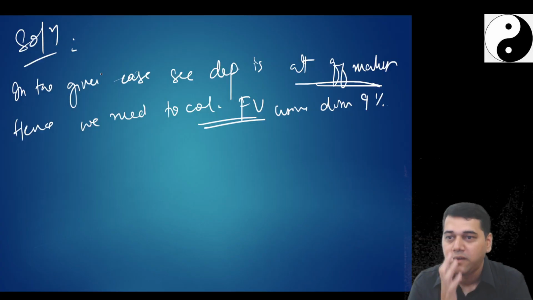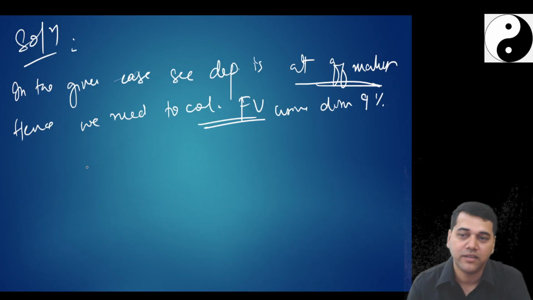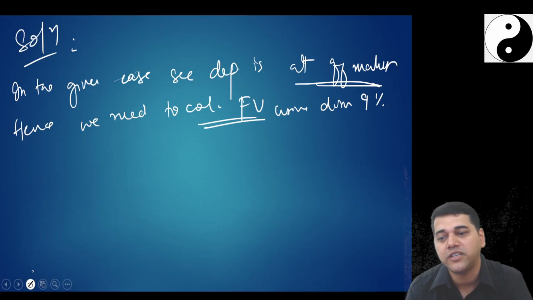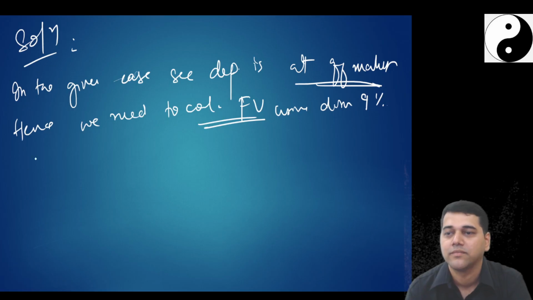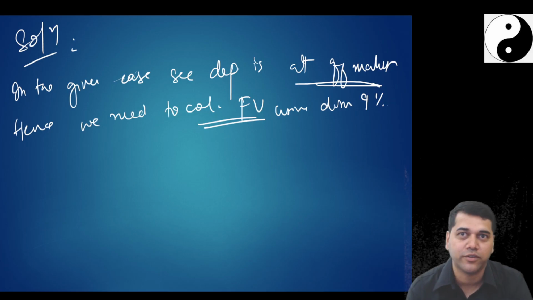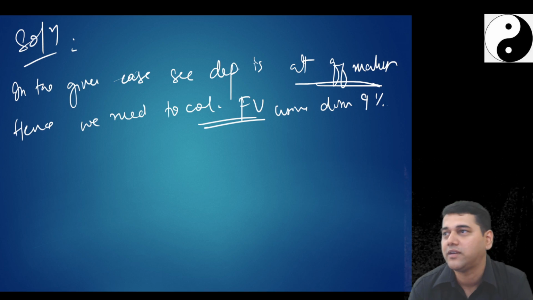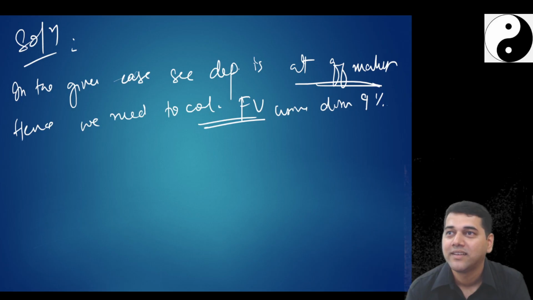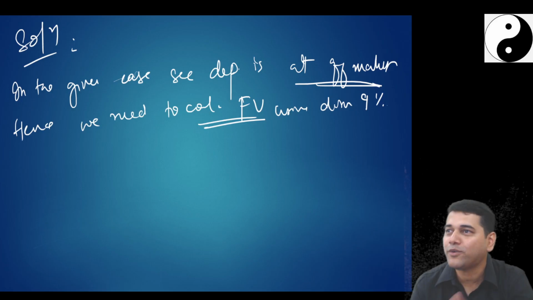Okay. So, initial measurement you said perfectly. Can you talk about how I should measure it subsequently? See, there are three subsequent measurements: amortized cost, FVTPL, FVOCI. How should I measure it subsequently? That's what you should tell, that's what you have to explain. That's what they are asking you.